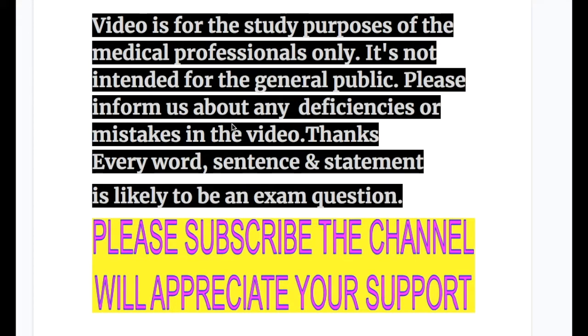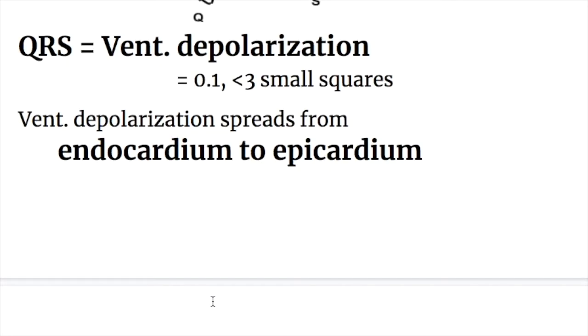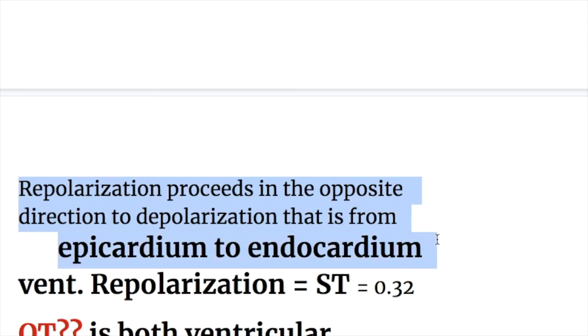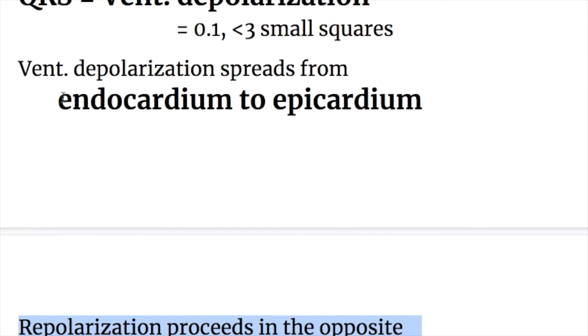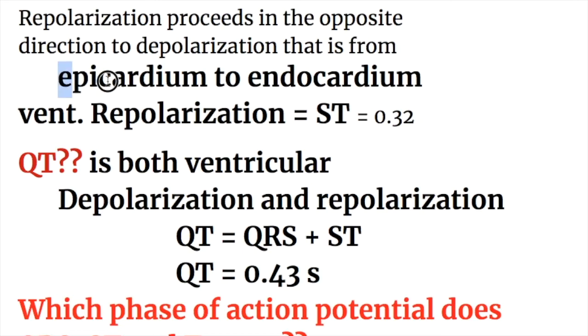In this video, we will discuss general features of QRS. So what's QRS? QRS is ventricular depolarization and its maximum limit is 0.12 second, that is 3 small squares. Ventricular depolarization spreads from endocardium to epicardium, whereas repolarization proceeds in the opposite direction to the depolarization, that is from epicardium to endocardium. So depolarization spreads from endocardium to epicardium and repolarization spreads from epicardium to endocardium, and repolarization is